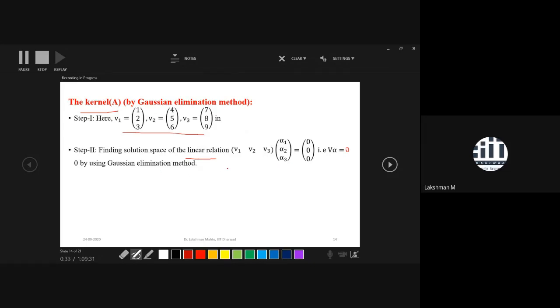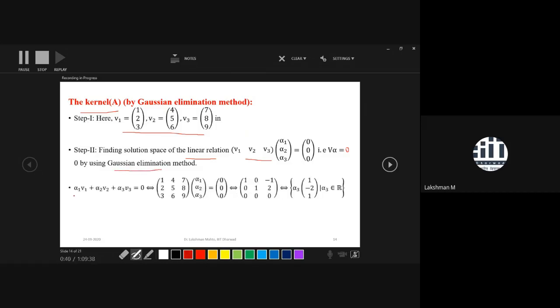In order to find the solution space, we apply the Gaussian elimination method, and we come to know the solution space of this system is just the scalar multiples of the vector (1, -2, 1). So you got the solution space of this linear relation, v times alpha equal to 0.